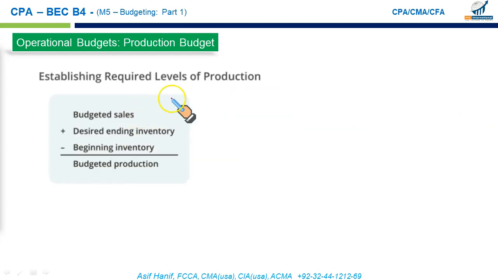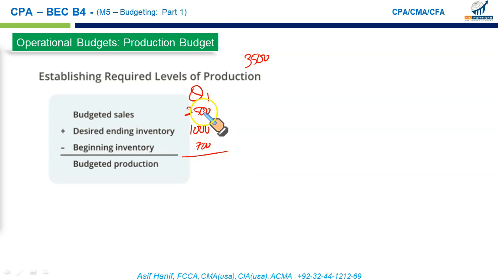We take the budgeted sales, let's say for quarter 1. We expect our quarter 1 sales to be 2500 based upon the previous example. We want 1000 units as a closing stock as per the company policy. It will be given to you in the question. So if you want to sell 2500 units in quarter 1 and you want to have 1000 units in the ending inventory, that means you should produce 3500 units, but not so fast. You will already have some units available with you in the beginning inventory.